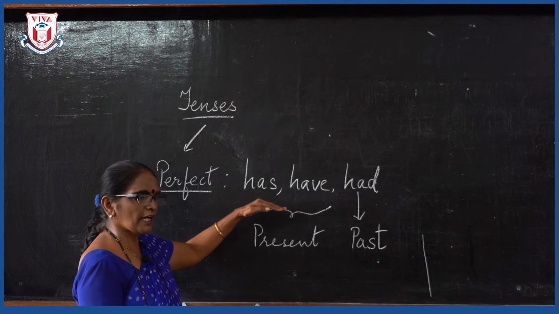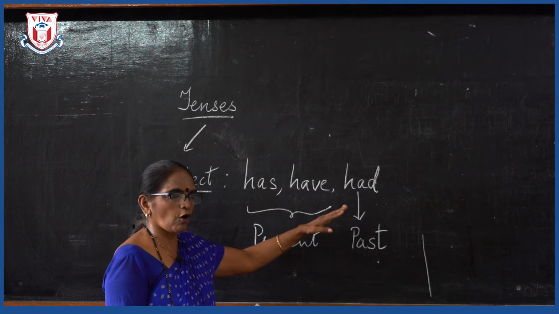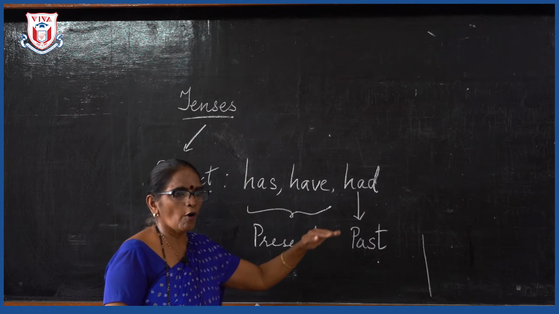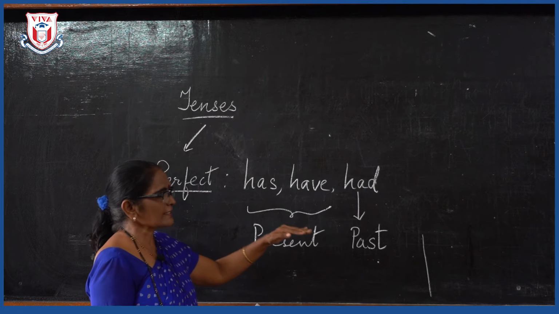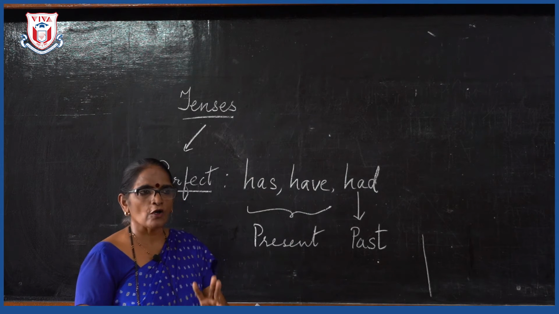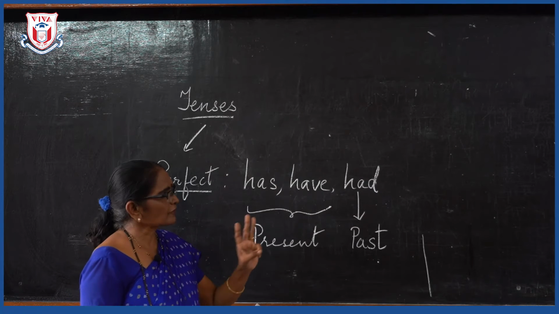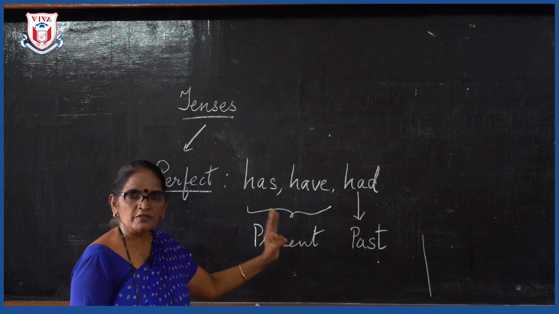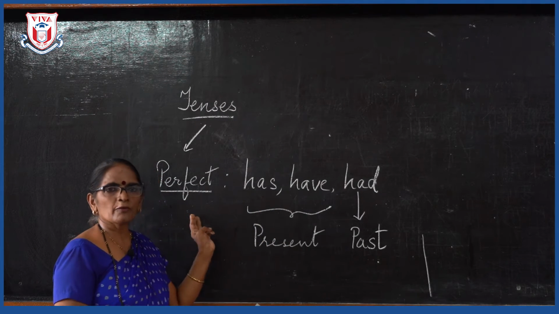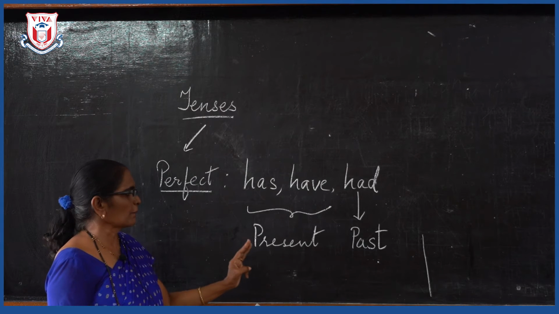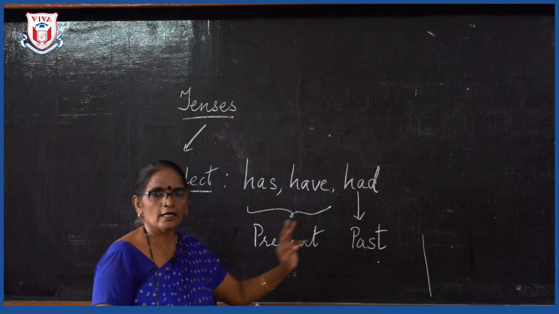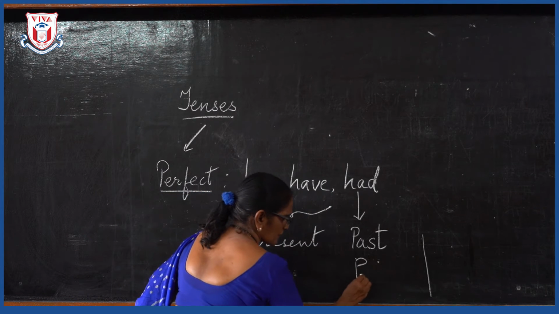Okay. Now again we have to learn the 3 forms of the verbs. When I say eat, ate, eaten, so these are the 3 forms of verbs which you have to remember. Now whenever anybody tells you about perfect tense, you must immediately remember that has and have is the present perfect tense and had is the past perfect tense.